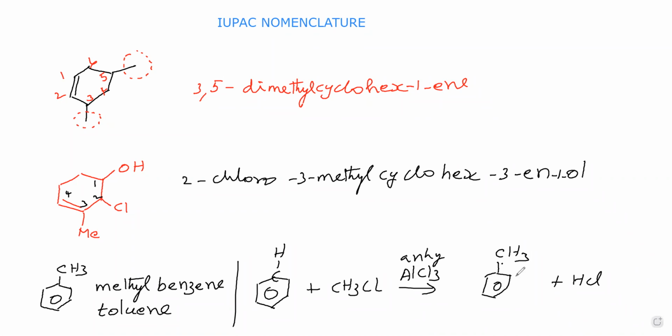Next compound we will take, OMe C6H5. Now this oxygen is connected to one carbon of an organic group here, one carbon of an organic group here. Therefore, this functional group is ether.